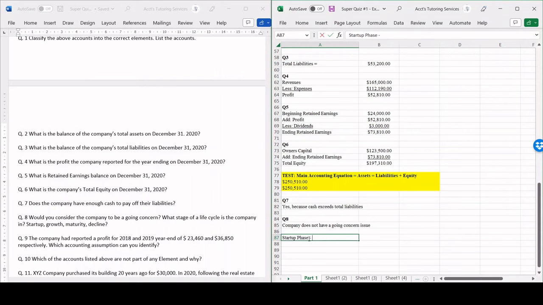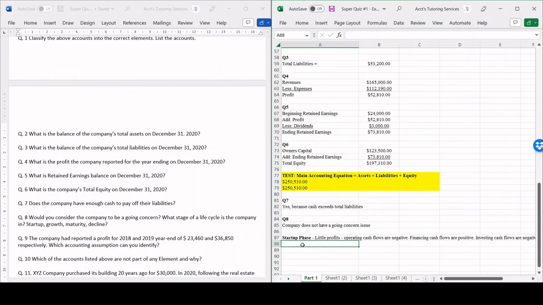they have little profits and their operating cash flows are often negative because they're still starting off, right? So they're still trying to make investments, right? So that means that their financing cash flows are positive and their investing cash flows are negative. So they're essentially taking out loans or issuing equity to invest into products. So that's the startup phase.